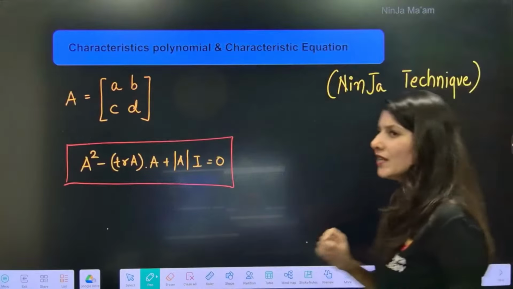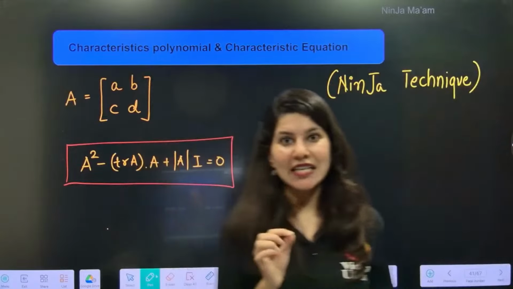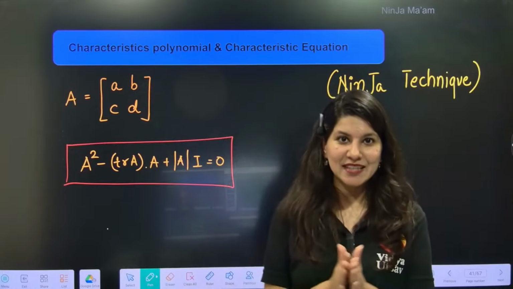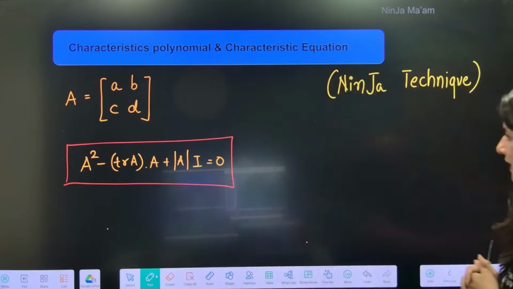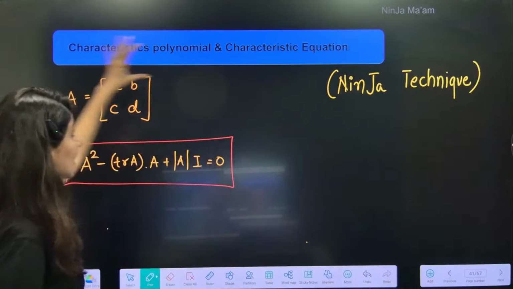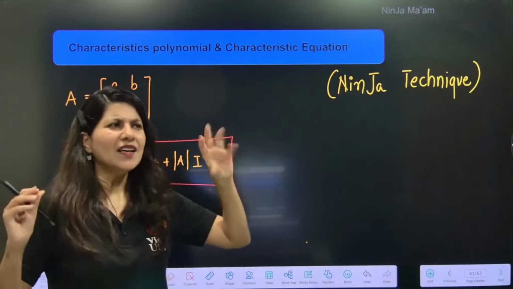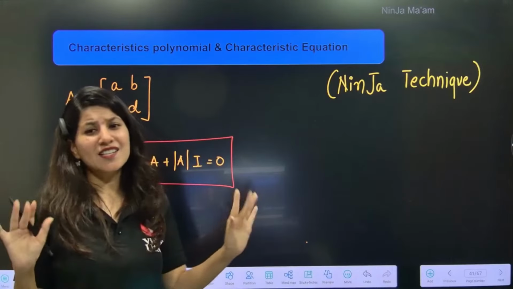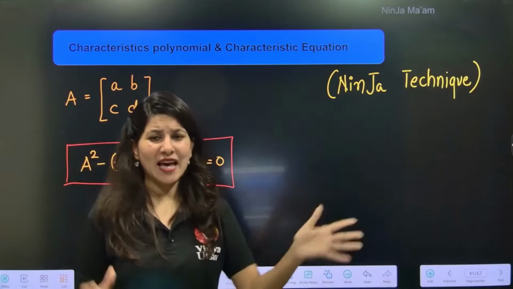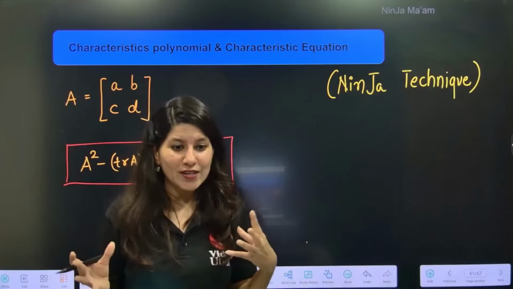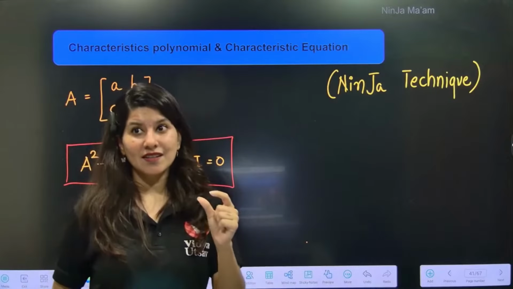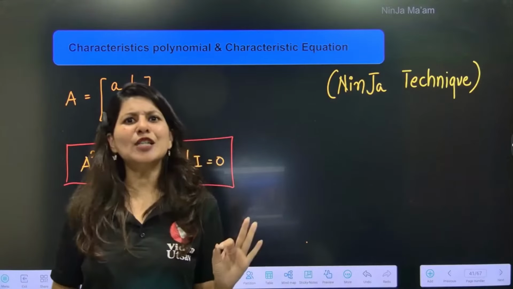Let us unfold another category, and here the ninja technique is there to protect you. Are we ready for the ninja technique, my dear students? Ninja technique says that this topic in itself is a very dirty topic. Every student will be like, I am so irritated with this characteristic polynomial and characteristic equation. But the ninja technique makes this topic very interesting and absolutely easy for you.